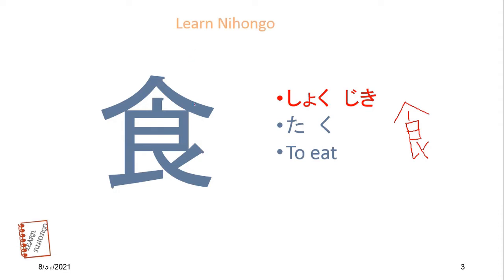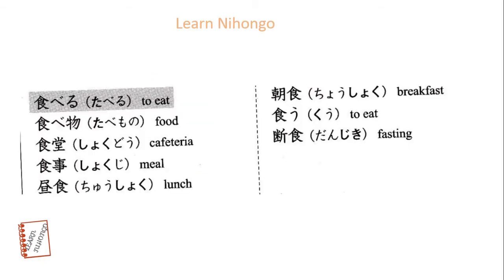This kanji meaning is to eat. You can imagine like people is sitting under the roof and eating. So let's see some example words with this kanji. Taberu, to eat. Tabemono, food.